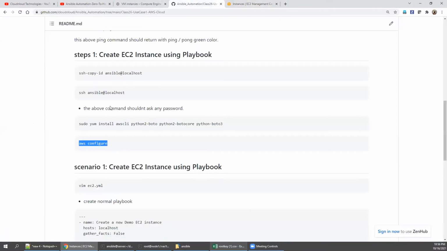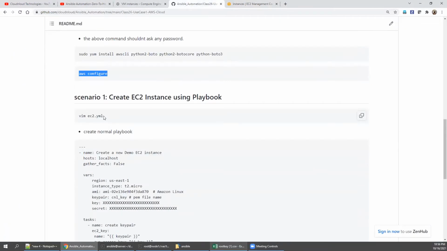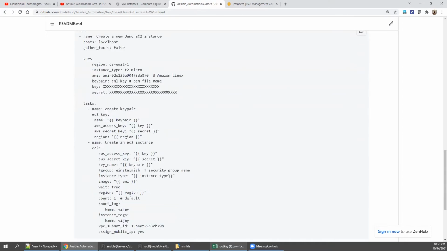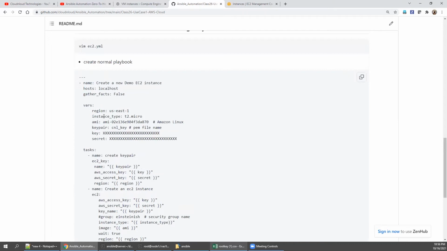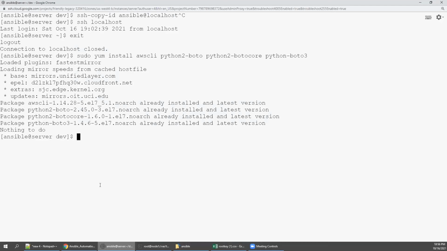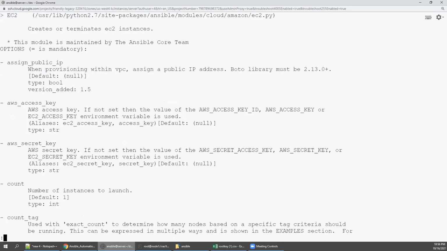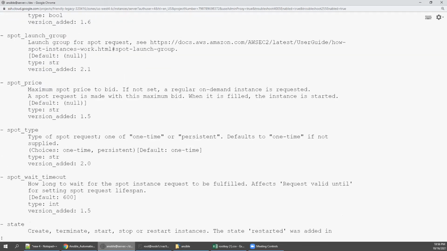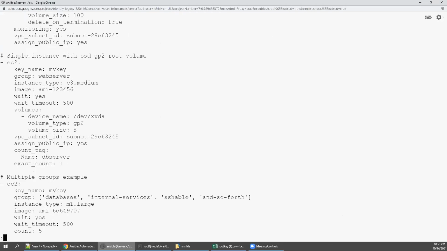Let's go down. I'm going to create an ec2.yaml, but before going to the predefined file I prepared, you have to understand how to generate this file. Simple, as I said in a couple of initial classes, use ansible-doc with the EC2 module name. Come down, there are examples.